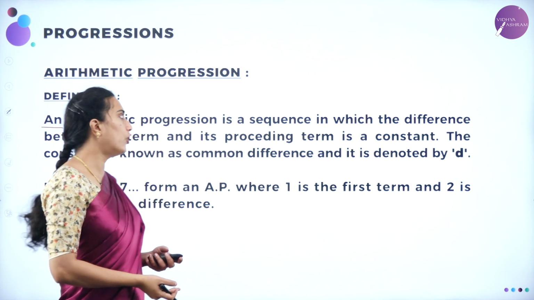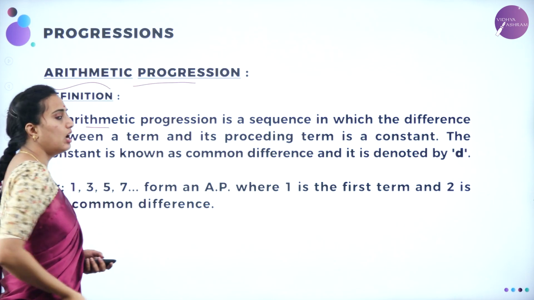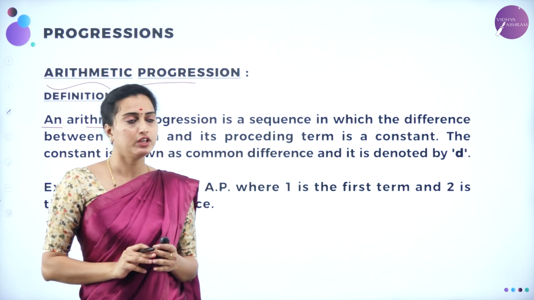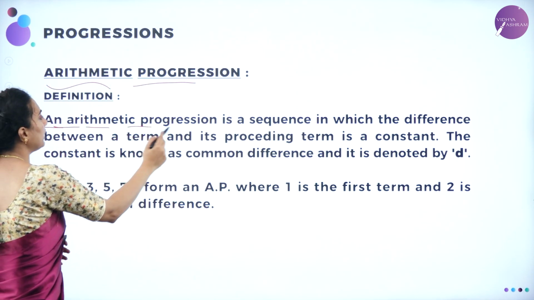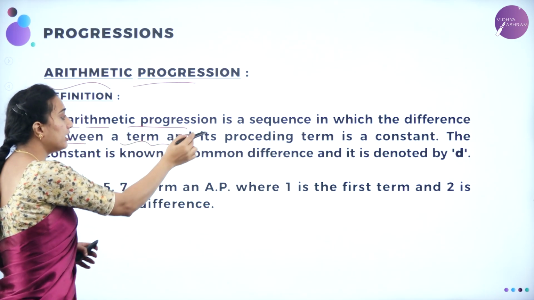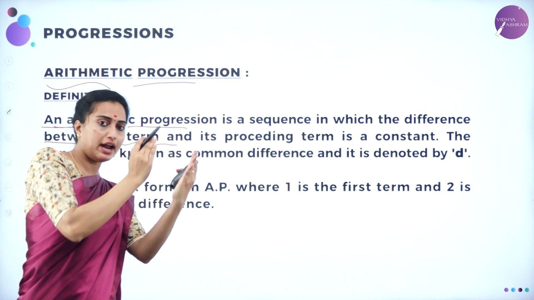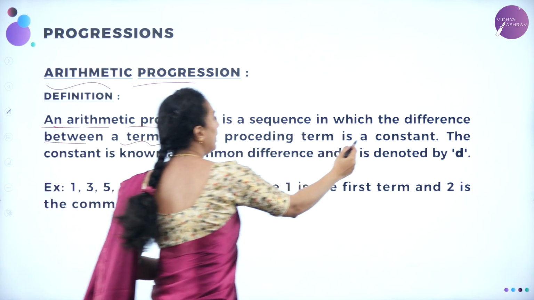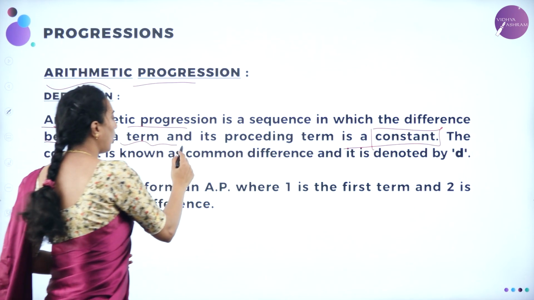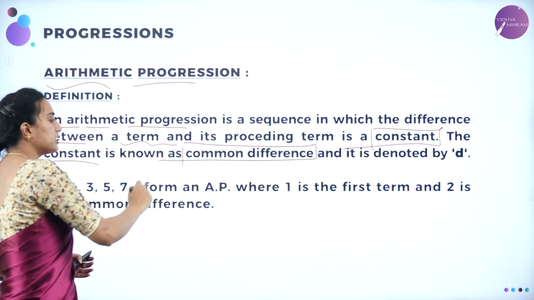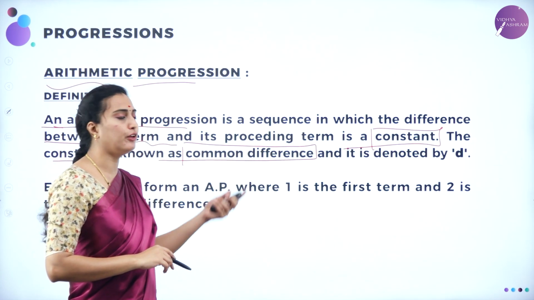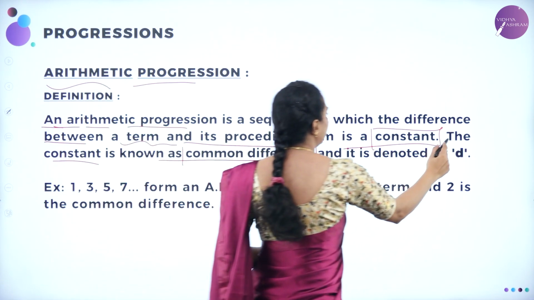Now we'll move on to what do you mean by arithmetic progression. Arithmetic progression is also written as AP, short form. So here the definition goes like this. An arithmetic progression is a sequence in which the difference between a term and its preceding term is a constant. It will be the same. The constant is known as the common difference. The difference between the preceding term and the next term is going to be known as the common difference, and it is denoted by the letter d.